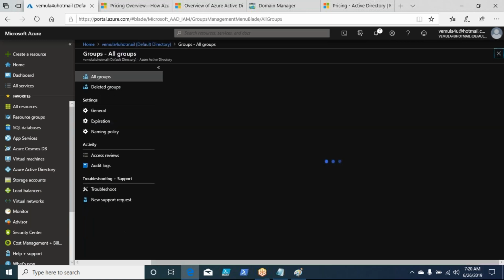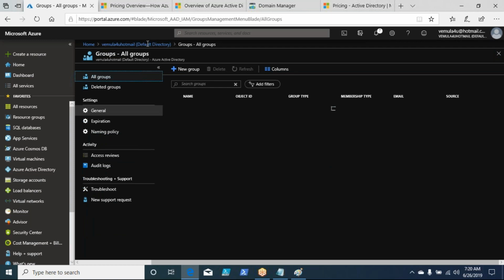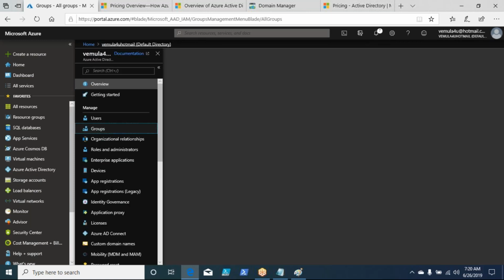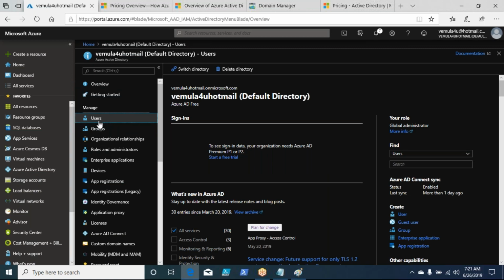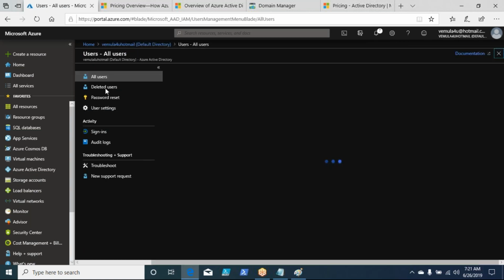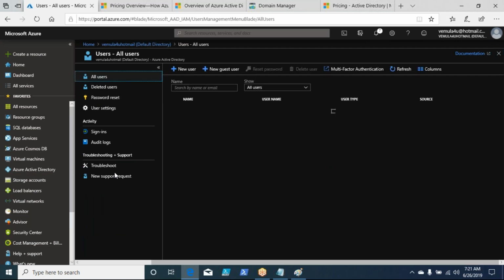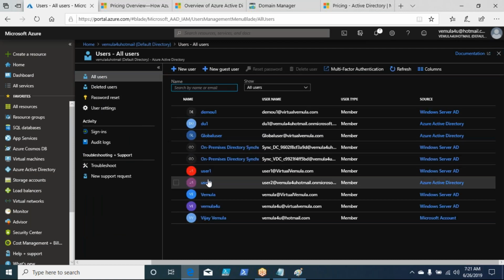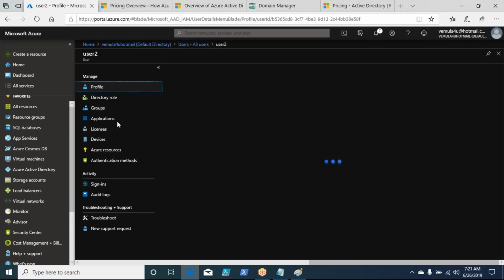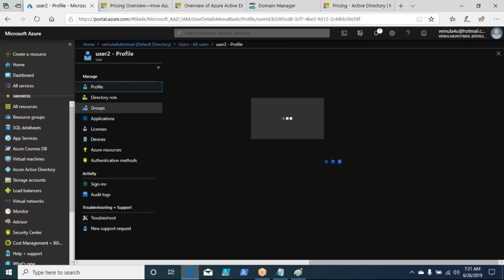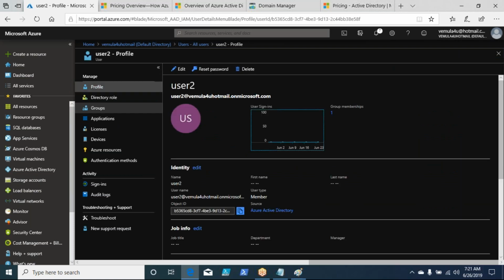Now you can assign applications to these users, right? If you have any applications, you can go and assign the applications to the users as well. Let me go to the user properties. Right, this is the user. There is a user we created, user2. This user2, whatever you created, has some options, right? Every user account has got options.